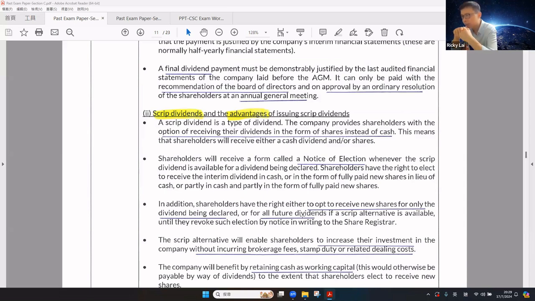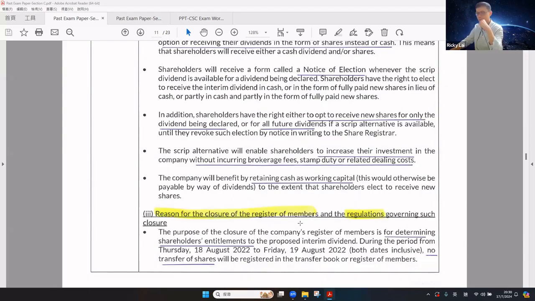Scrip dividend is a type of dividend. The company provides shareholders with the option to receive their dividend in the form of shares instead of cash. This means the shareholder will receive either a cash dividend or shares. The shareholder will receive a form called a notice of election whenever the scrip dividend is available for a dividend being declared. The shareholder has the right to elect to receive the interim dividend in cash or in the form of fully paid new shares in lieu of cash, or partly in cash and partly in the form of fully paid new shares.